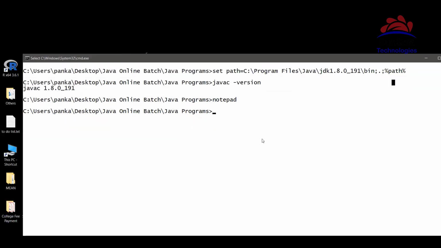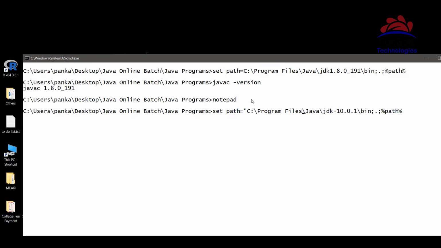So we have an option where we can switch. How we can switch is the same thing, set path equal to. Now here I can switch by saying Program Files\Java\jdk. Now rather than 1.8, I want to go for 1.10. So I can just type like this, and then semicolon, dot, semicolon, percentage path percentage.